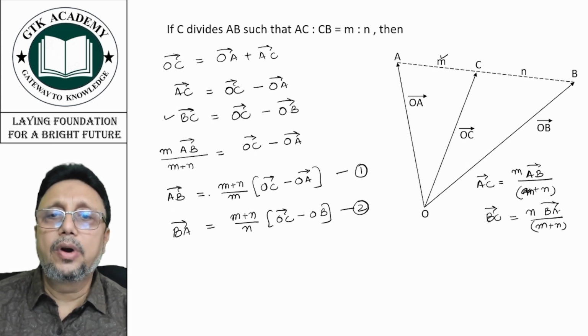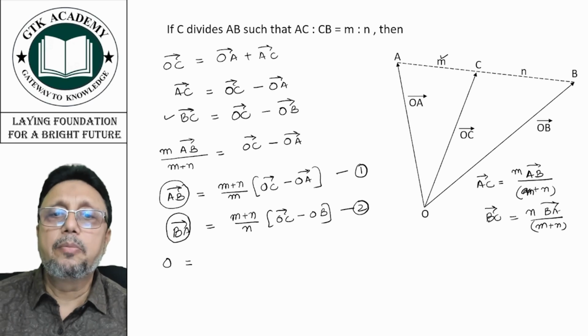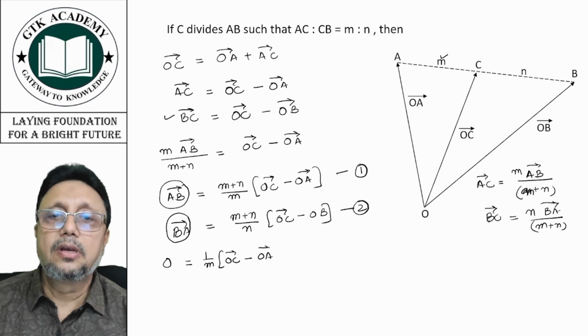When we add 1 and 2, on the left hand side it will be AB vector plus BA vector. They are equal and opposite, so that will be 0. That means 0 is equal to, now you can take M plus N as common and just strike it out, 1 upon m (OC vector minus OA vector) plus 1 upon n (OC vector minus OB vector).